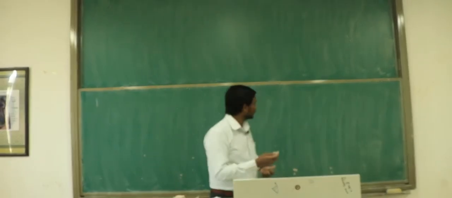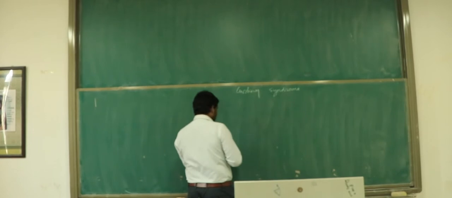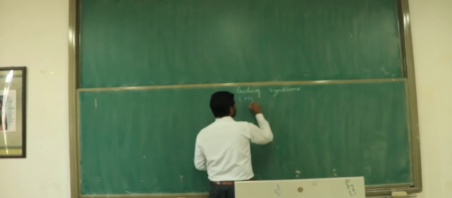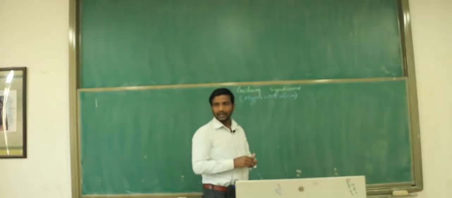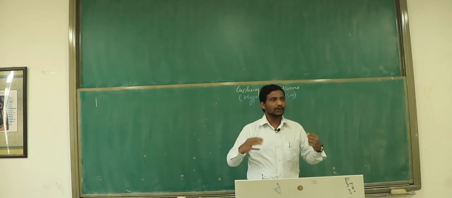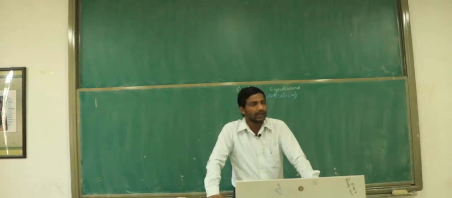Okay, so let's begin to talk about this disease. We call it Cushing syndrome, or as your friend told, we can even call it hypercortisolism. Right, hypercortisolism. So you people already know that in our body we have got adrenal gland, and we have got two adrenal glands just sitting above our kidney. The right adrenal gland is triangular in shape, while the left one is semilunar in shape.